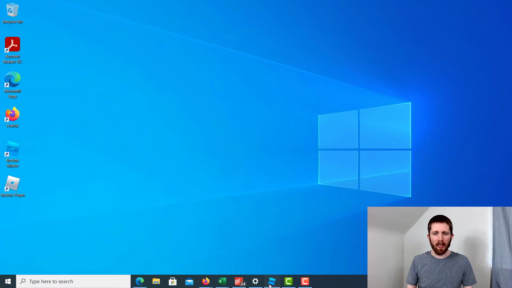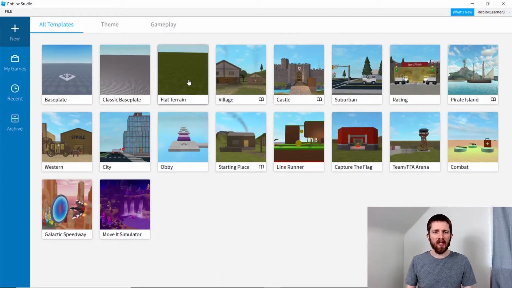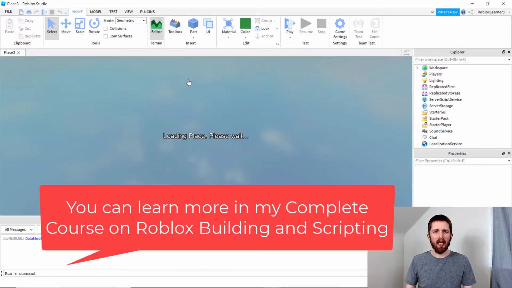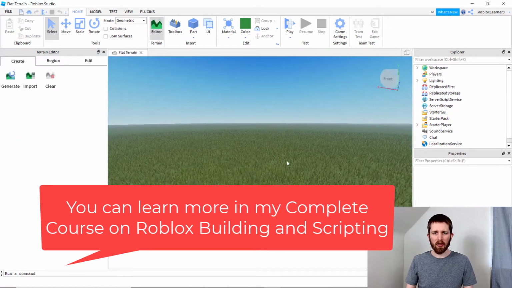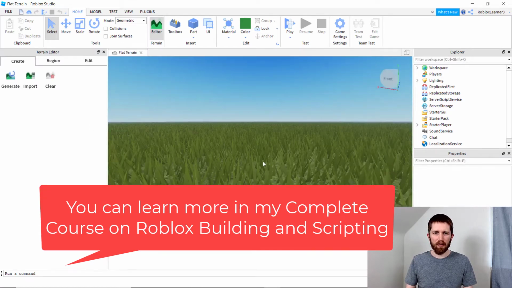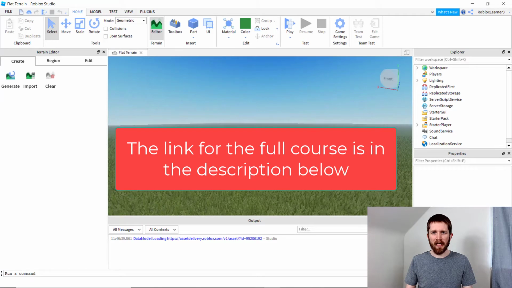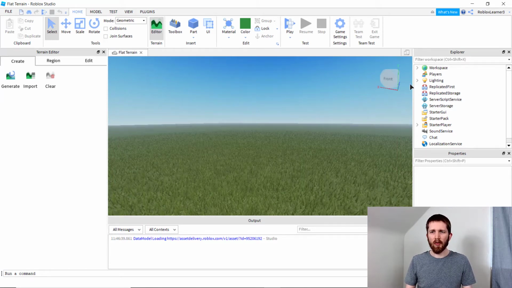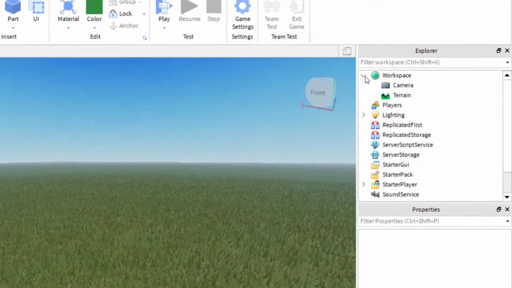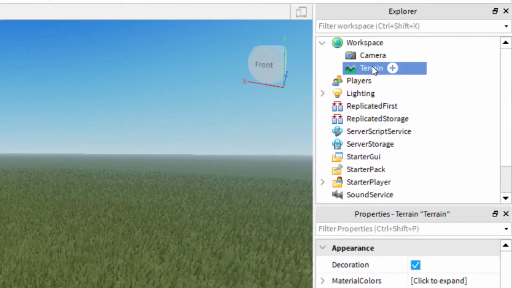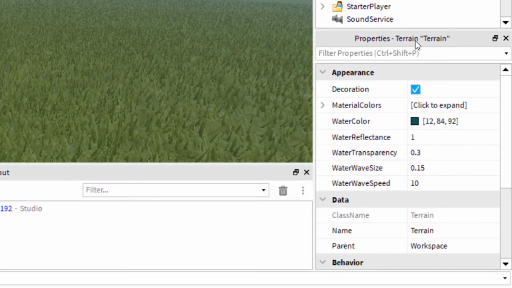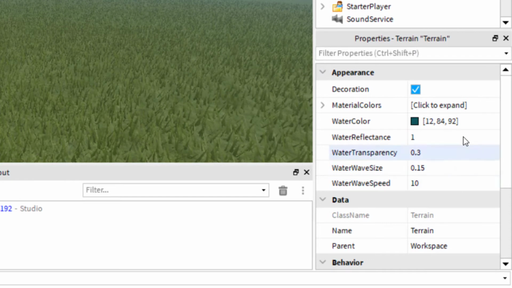So you'll want to have Roblox Studio open, and I'm going to start with this flat terrain template. That'll be the easiest one to show you how to change the colors. So right now it has that realistic grass on there. That's okay, I'm going to keep that for now. And in order to change the material color, you want to go over to Workspace and then click on Terrain. And so once you have Workspace and Terrain clicked, it will show up the properties. Now if you started with a base plate, you'll have to go over to the Terrain editor and add terrain in order to do this.